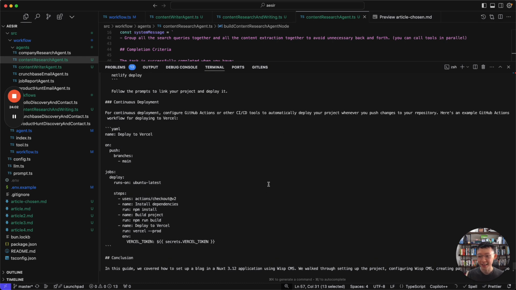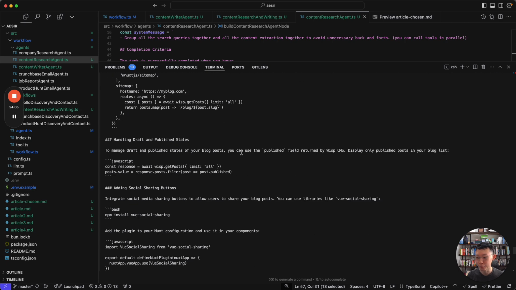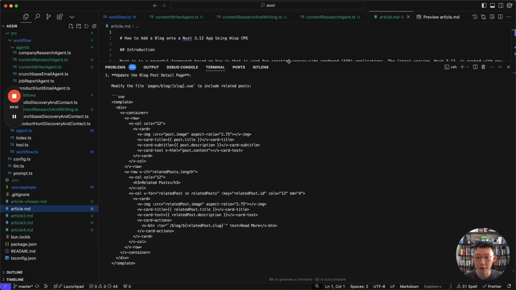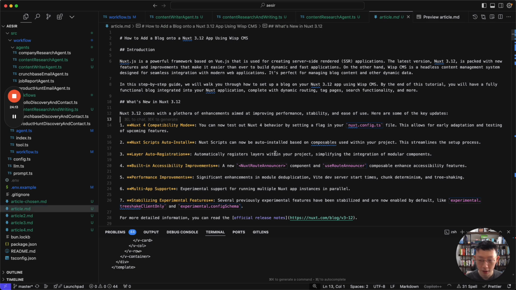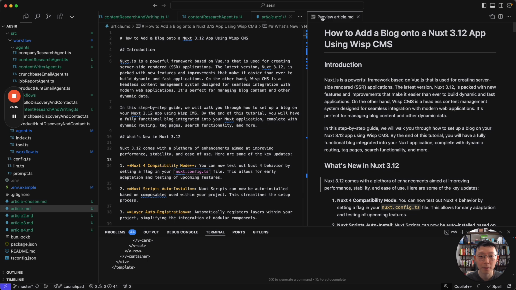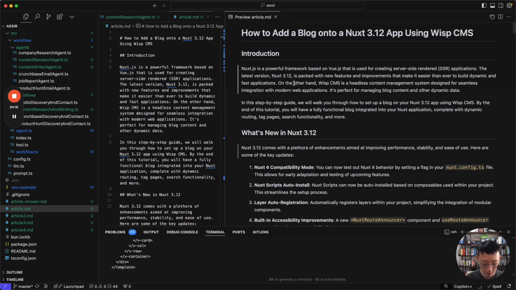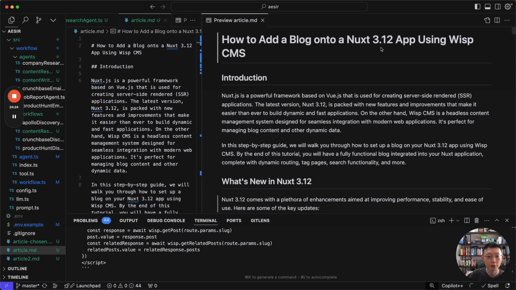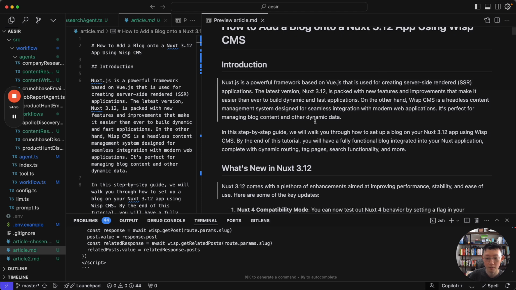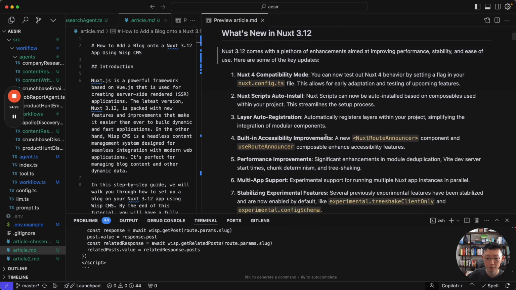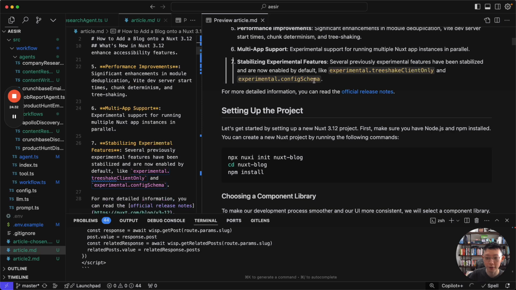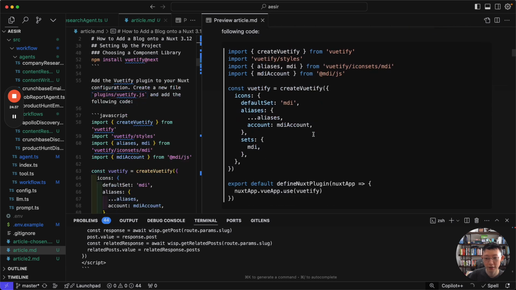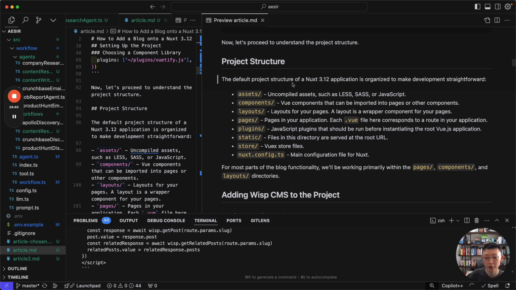So as you can see, it's done writing, and this is the full article. It's actually written to this file here, so I'm just going to close this. There you go. I'll open this in Markdown Preview. Just making this slightly bigger for you. There you go. How to add a blog onto a Nuxt 3.12 using Wisp. What's new? I like this better. It's more compressed. Setting it up, choosing a component library. I like this. Project structure.